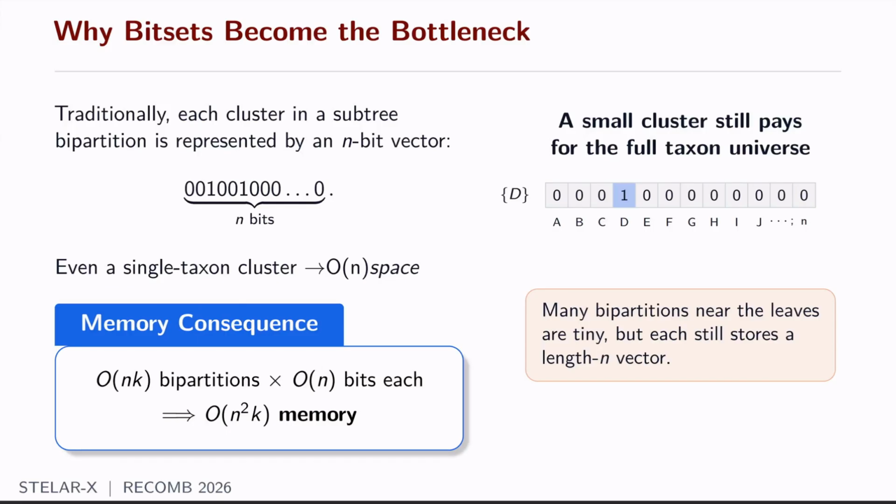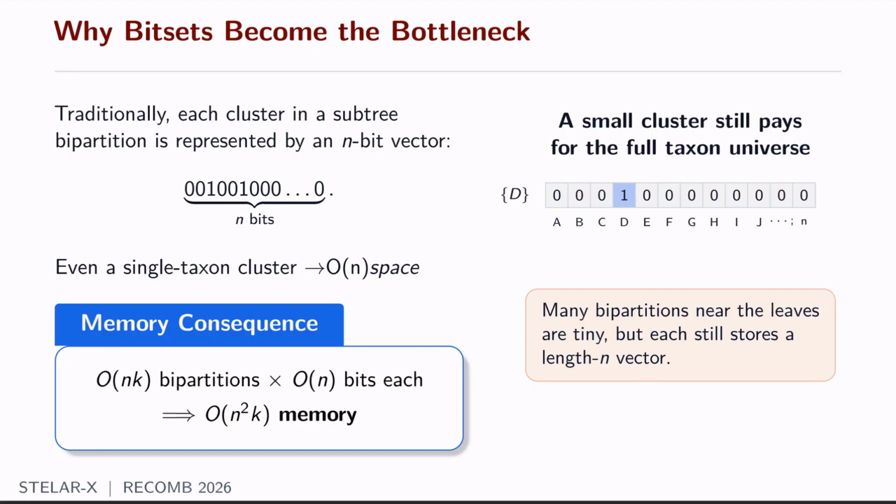Now we come to the first point, where STELAR-X majorly differs from the precursor ASTRAL. The one particular bottleneck of the traditional algorithms, STELAR and ASTRAL, is their representation of the bipartitions. Traditionally, each cluster in a bipartition is represented by an n-bit vector, where if a species is present, its bit is turned on, and otherwise the bit is turned off.